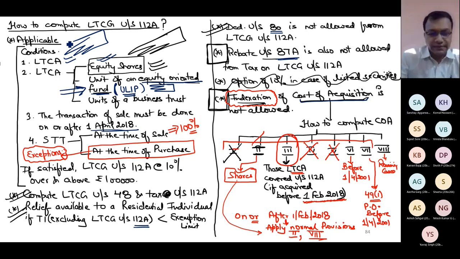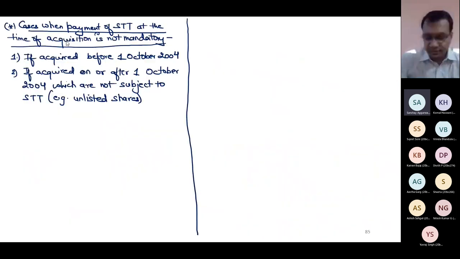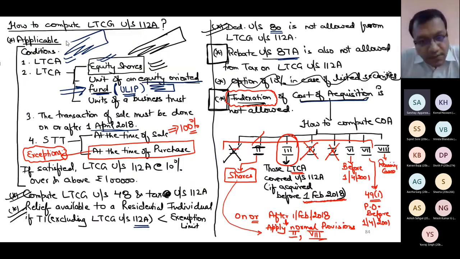Excuse me, sir. Yes. Sir, what is category 2 and category 8? Category 2 is applicable when the shares were acquired on or after 1st Feb 2018. If shares were acquired before 1st Feb 2018, I will not use category number 2 because I have specially this category given directly.